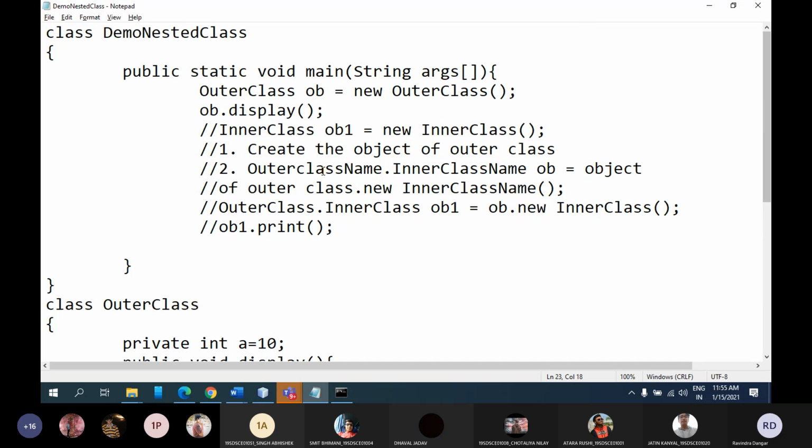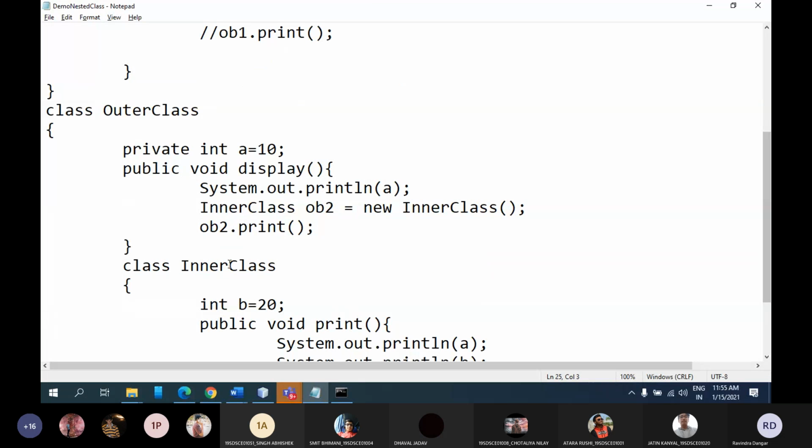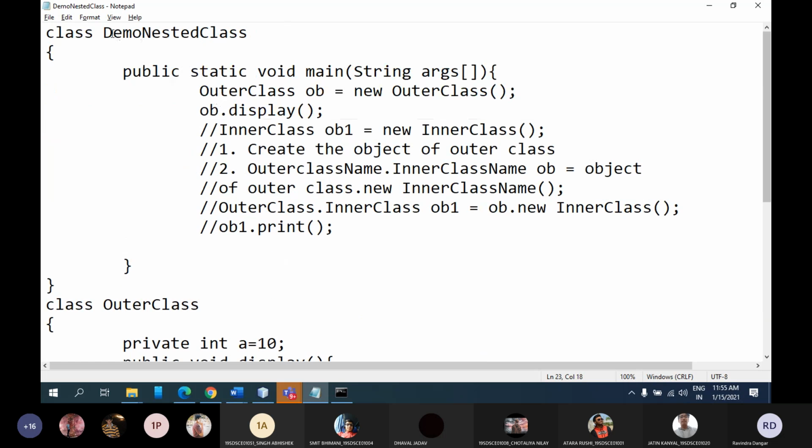Sir, I have a question. Can we do it in the demo nested class with the help of inheritance, meaning without writing this code, to access the properties of the inner class? No. See, if it is not a separate class, then you cannot apply inheritance. So you cannot give a relationship to the inner class and the demo nested class. It is not possible. Fine. For that, both the classes must be separate classes.